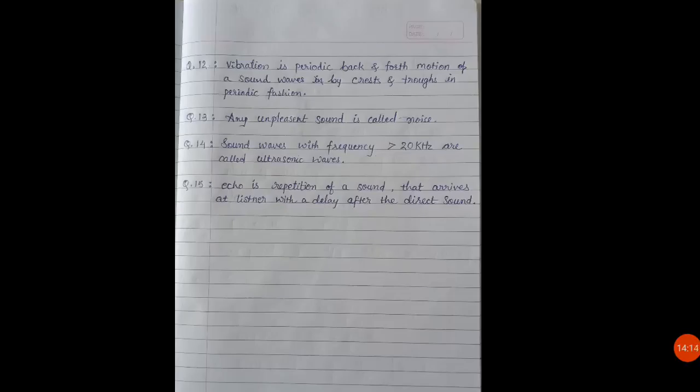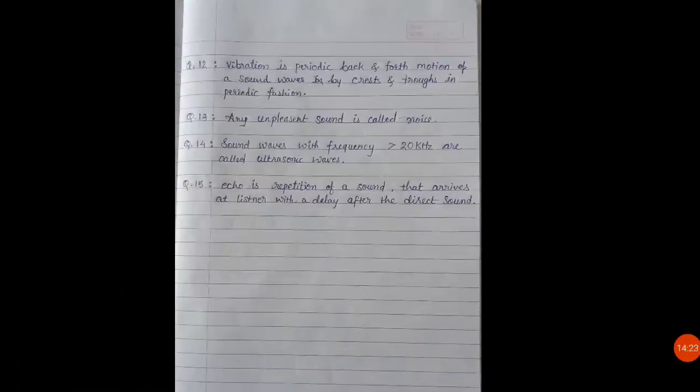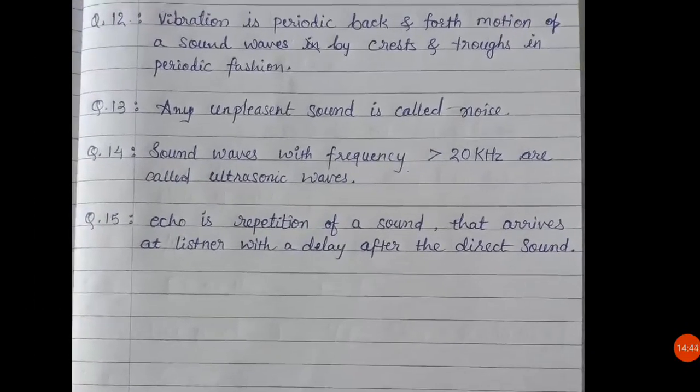Clear? Now last question, question number 15 is, what is an echo? Whenever you move to any place which is empty, or a valley in a mountain area, if you shout out your name, then what happens? Your name comes back, right? You can hear the echo of your sound. So that echo is nothing but repetition of a sound that arrives at the listener with delay after the direct sound.